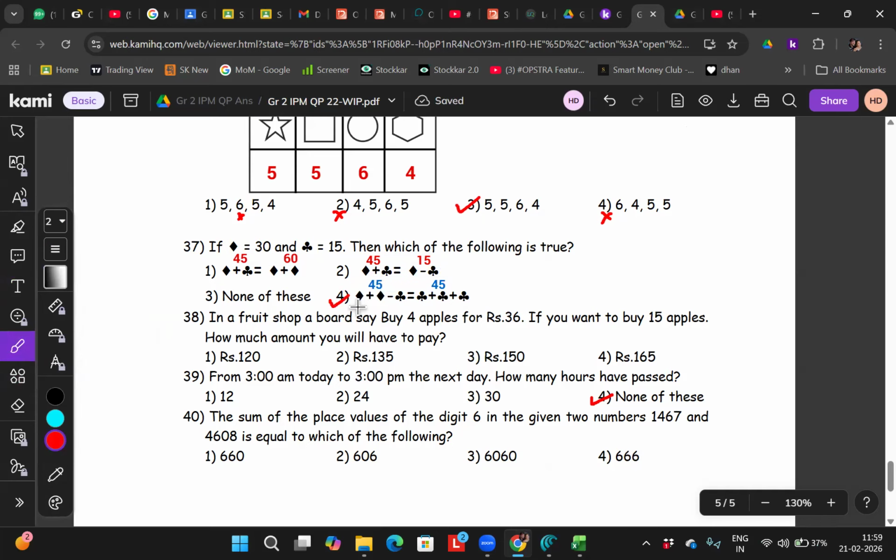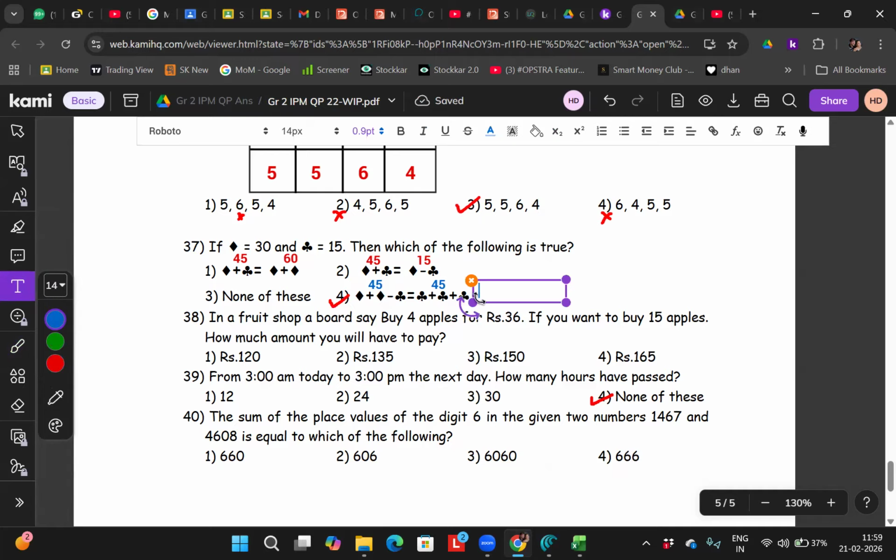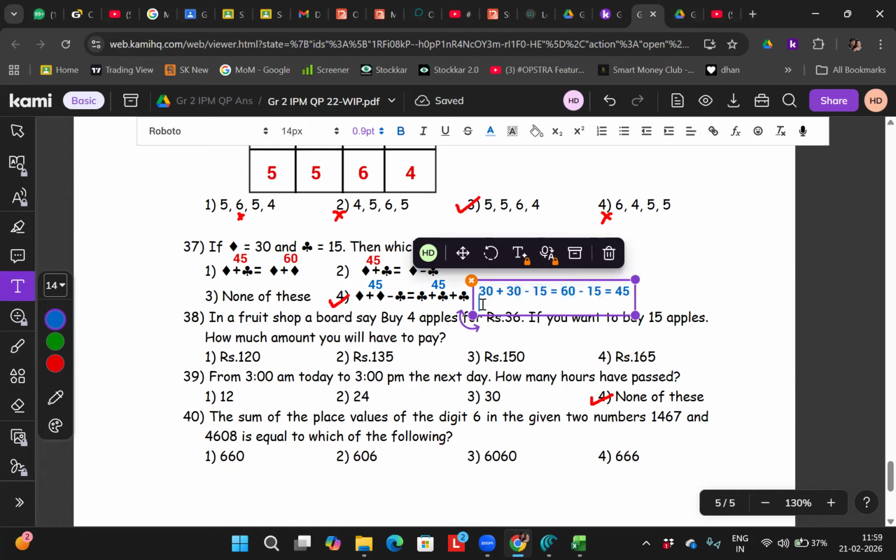क्या नहीं समझ में आया? What you did? 30 plus 30. This is 30 plus 30 minus 15, correct? Yes. Is equal to कितना हो गया? 60 minus 15 is equal to 45. Then you do what? 15 plus 15 plus 15 is equal to 45. इसमें क्या था जो you did not understand?